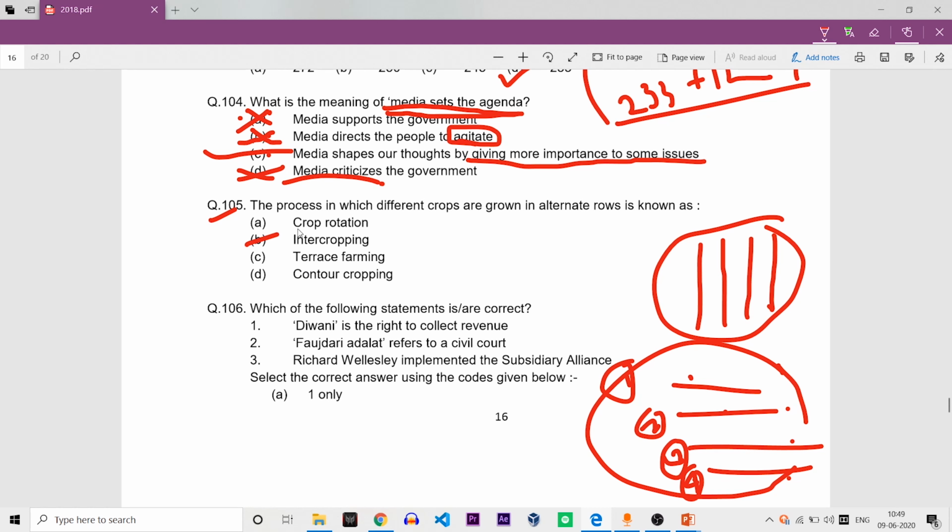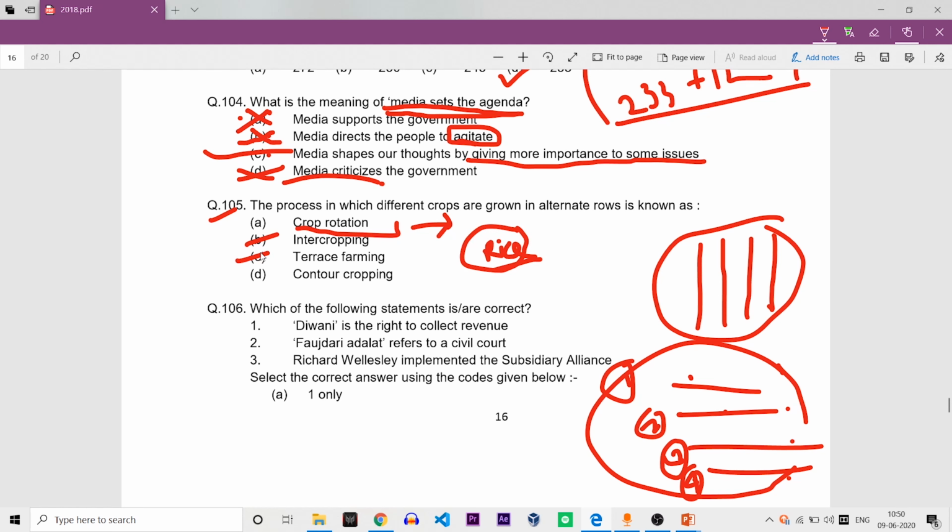We all know what crop rotation is. Crop rotation is where we put alternative crops every year. If this year we produce rice on the land, then next year we'll use that land to cultivate potatoes.